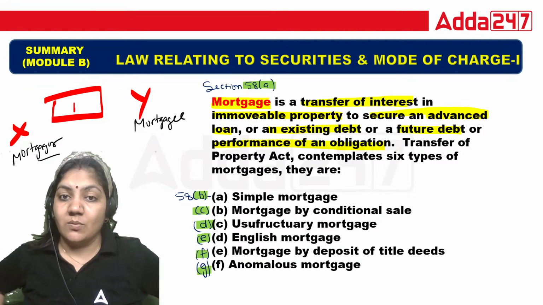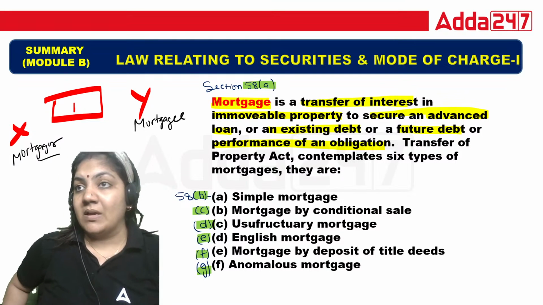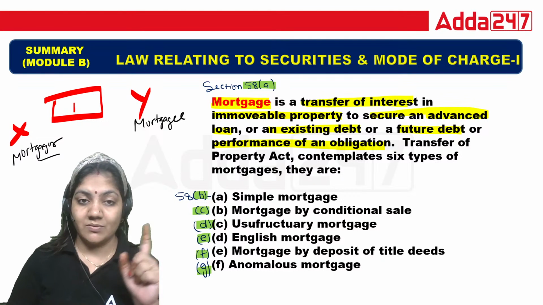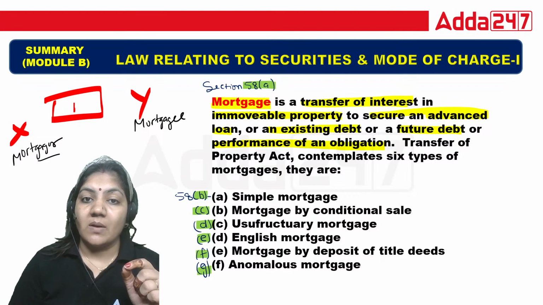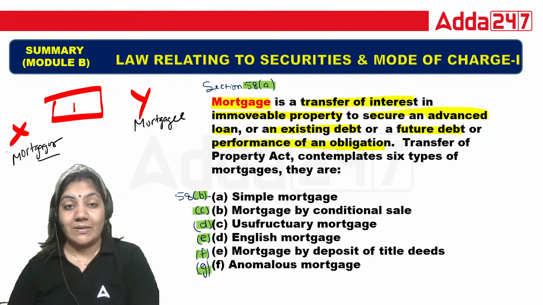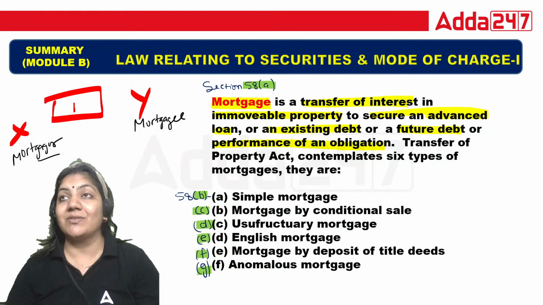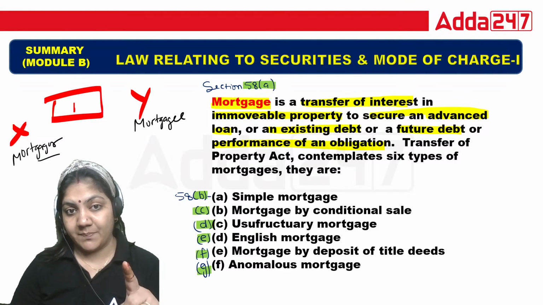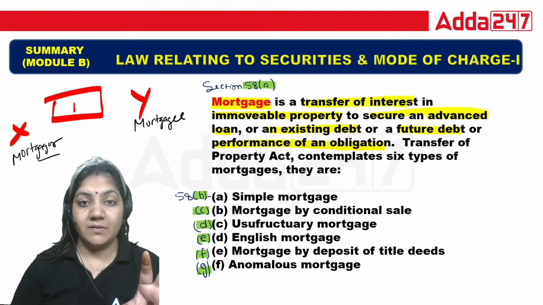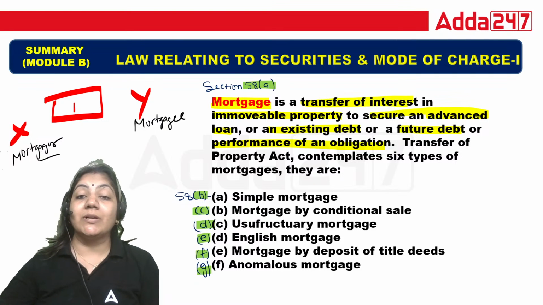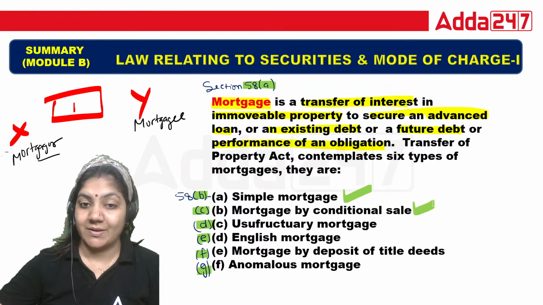The next one is mortgage by conditional sale. In all types of mortgage, registration is very important, so registration is compulsory. Now, in mortgage by conditional sale, the same example will happen, but the mortgagor will prepare a deed in which it is written that the mortgage deed will be automatically converted into the sale deed if the mortgagor is not able to pay the money. This is called conditional, because we have put the condition.